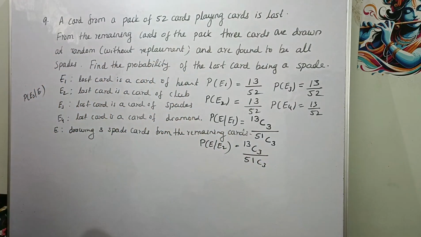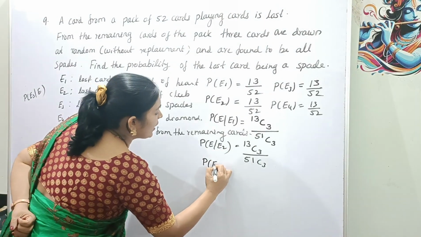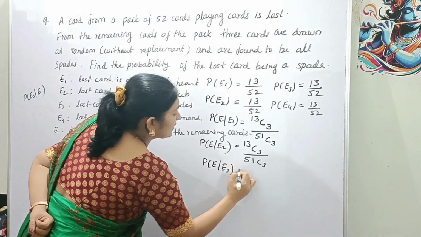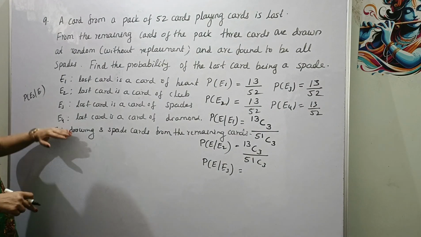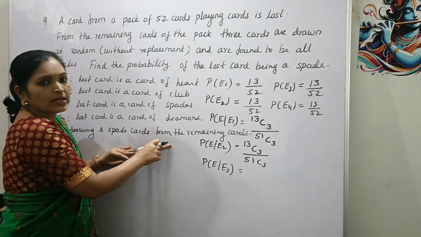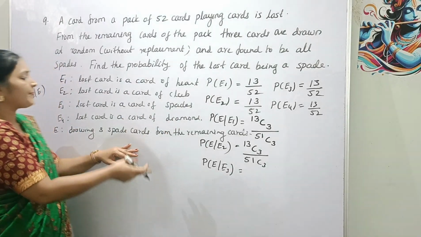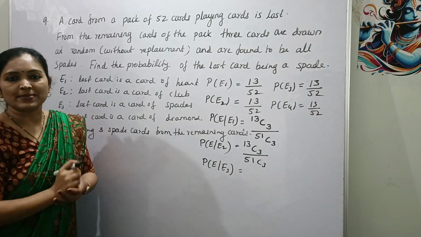Then next is probability of E given E3, that is equal to, here probability of drawing 3 spade cards from the remaining cards when the lost card is a card of spades, okay.